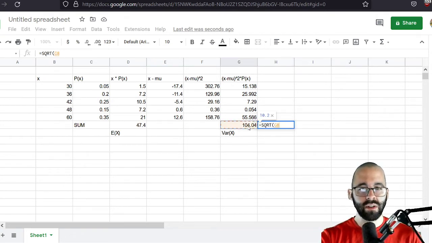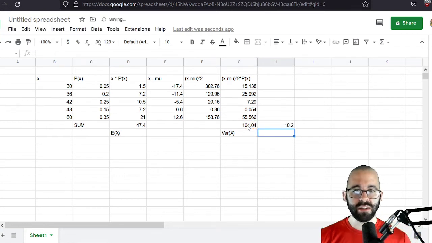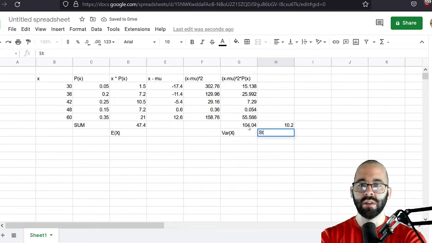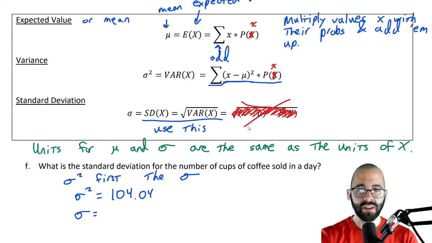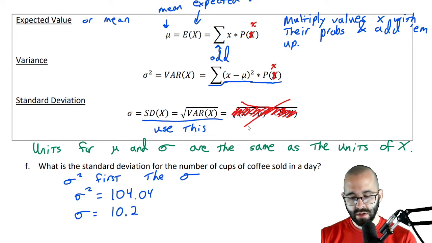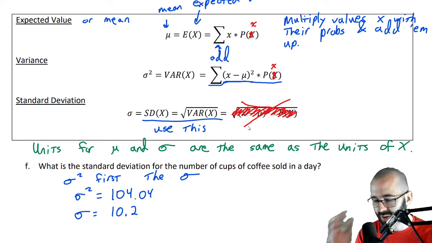We want to take the square root of this, so click on this box and the parenthesis, press enter, and our standard deviation is 10.2. There we go. We have used a spreadsheet to help us calculate a standard deviation. It's about 10.2. Actually, I think it's 10.2 exactly. I can't do math in my head.